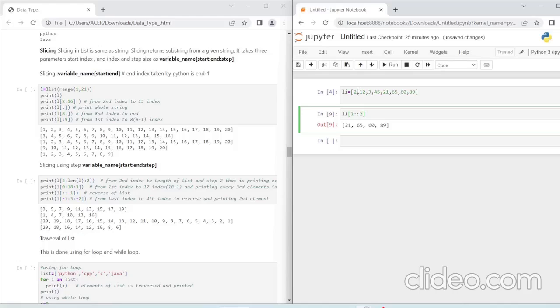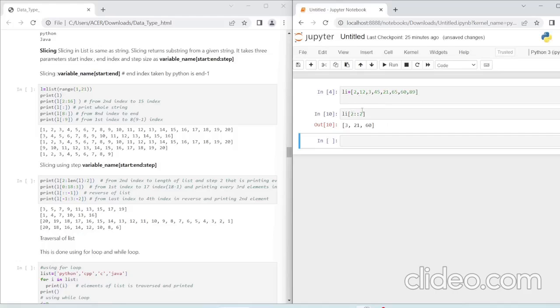So what will happen? It will start from the index 0, 1, 2, 0, 1, 2. It will start from 3 and print every second element. So 1, 2, 21, 1, 2, 60. It will print 3, 21, and 60.